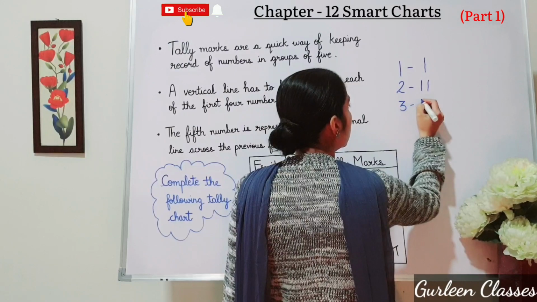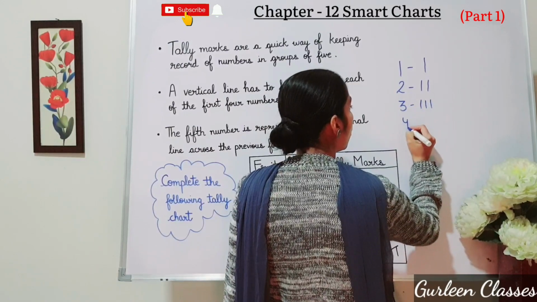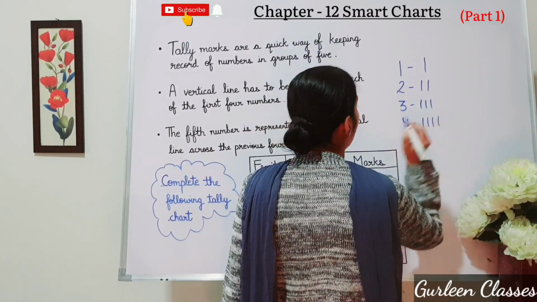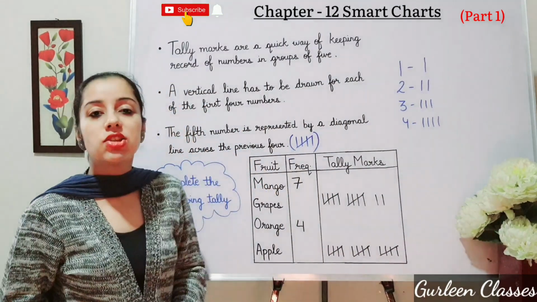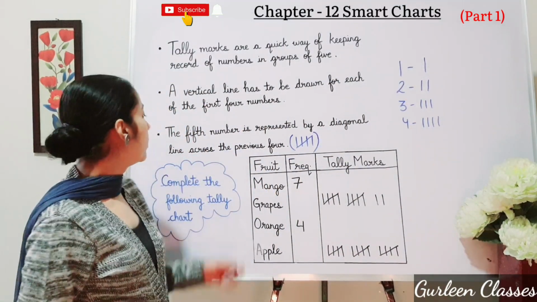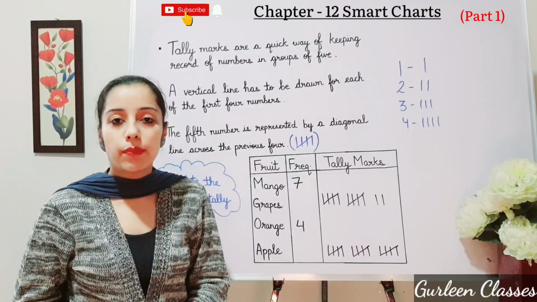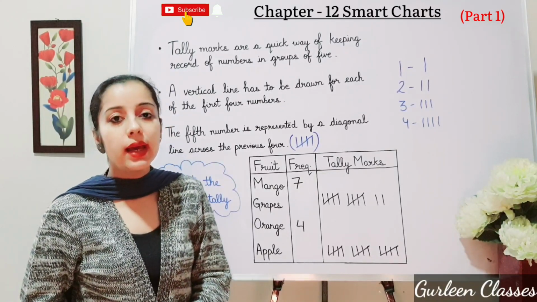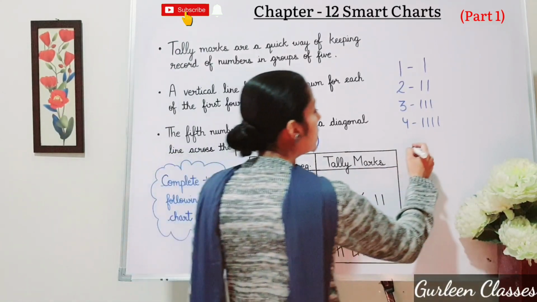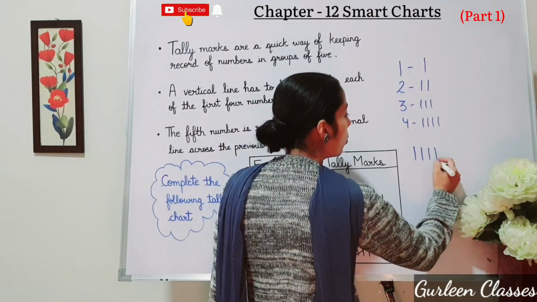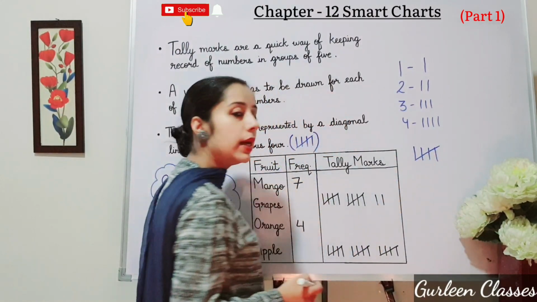For 3, 3 vertical lines. For 4 we draw 4 vertical lines. And the 5th number is represented by a diagonal line across the previous 4. So here you can see 1, 2, 3, 4 and the 5th number will be a diagonal.